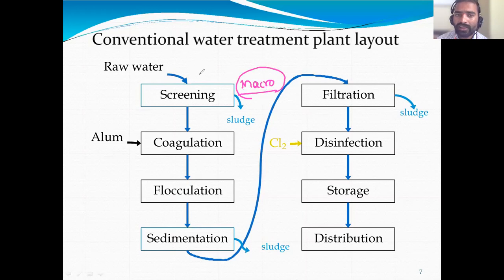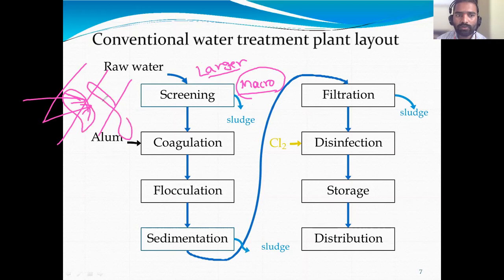Macro particle. Okay, macro means large particle. Larger size particle. So there is a screening tank like this. Water is passing through this screening tank. In case there is a wooden piece or stone, anything you are removing, this removed particle is called sludge. The particle which is removed from the water is called sludge.